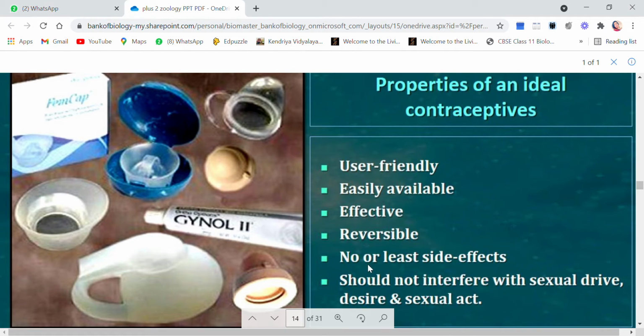Next, no side effects. Of course, we do not need any kind of side effects when we are using contraceptives. And last, it should not interfere with the sexual drive and desire and the sexual act. It should not interfere with normal functioning during the sexual act, and the sexual drive or the desire of the person should not be hampered by the use of the contraceptive.